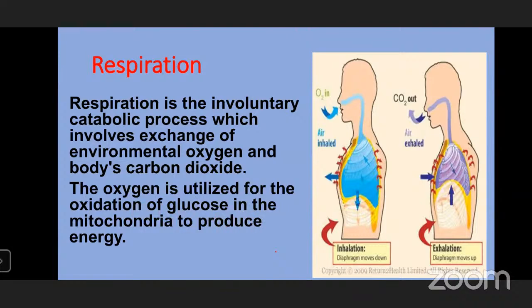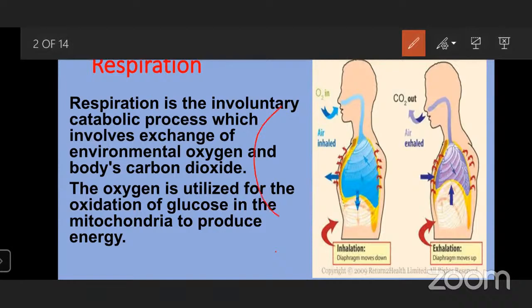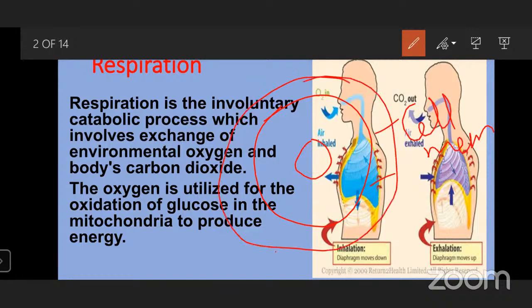What is mitochondria? When we learned about the structure of a cell, we learned many cell organelles: the cell membrane, and in plants, a cell wall along with the cell membrane.